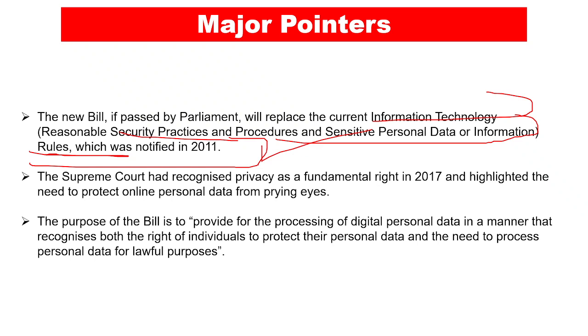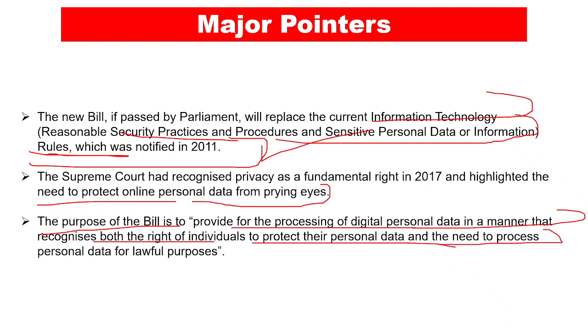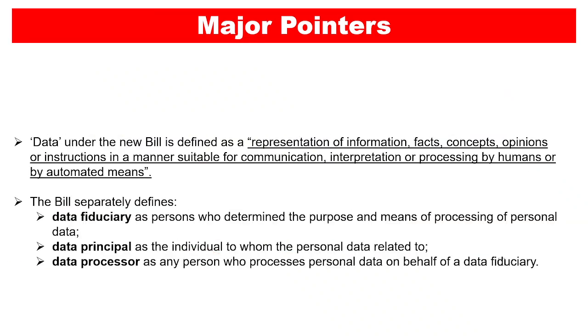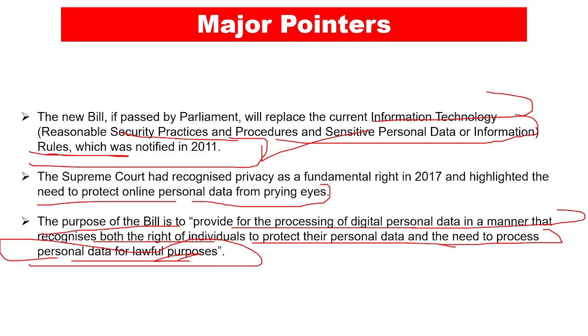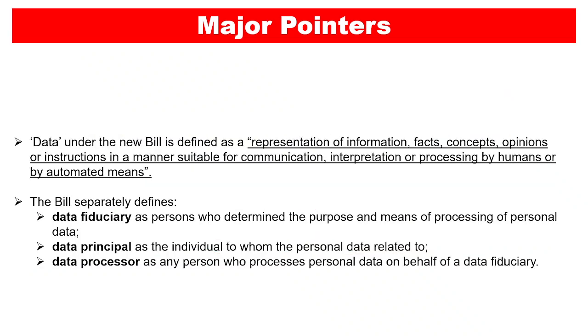And this particular judgment in 2017 highlighted the need to protect online personal data from prying eyes, and the purpose of the bill is to provide for the processing of digital personal data in a manner that recognizes both the rights of the individual to protect their personal data and the need to process personal data for lawful purposes, right? And if you are going to process it for lawful purposes, there are basically three conditions laid down in it. We are going to talk about it in the later part when we talk about right to privacy in general, right? So for now, we need to just protect the personal data of the individuals, and at the same time we are able to use that personal data for lawful purposes as well.